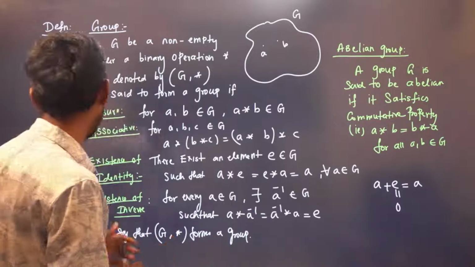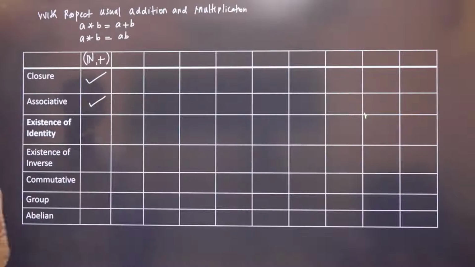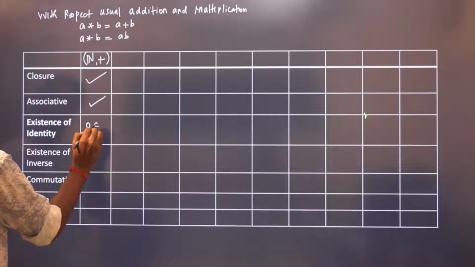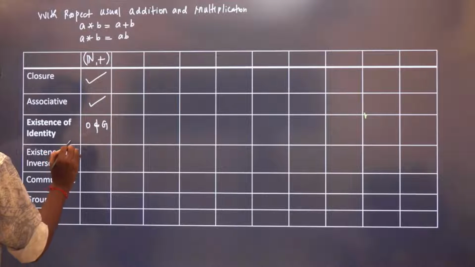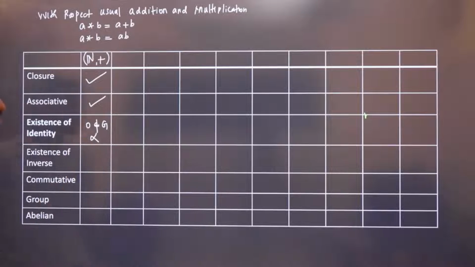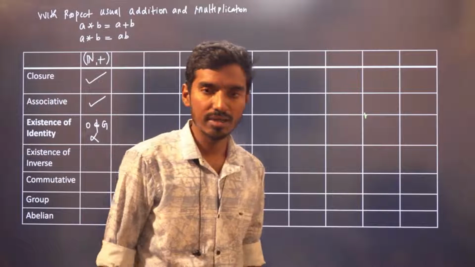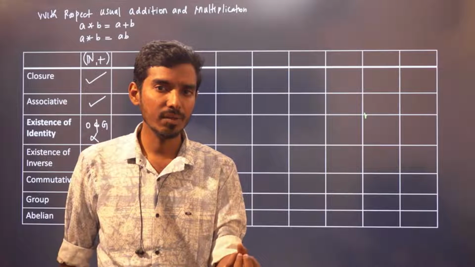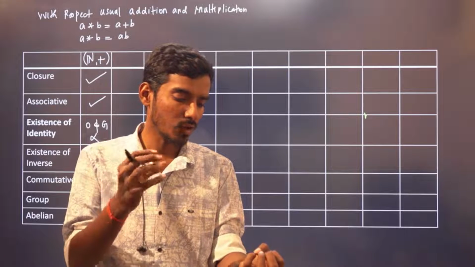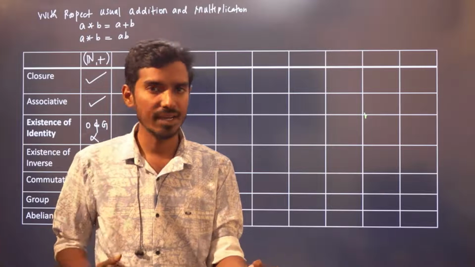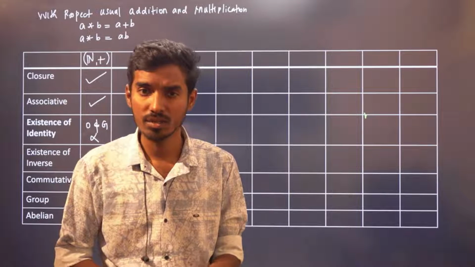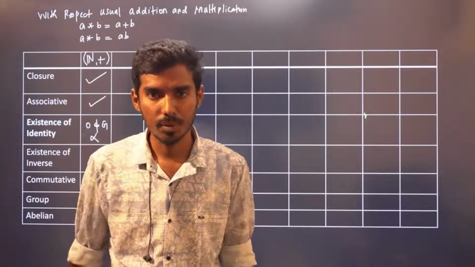But 0 is not in the natural numbers. 0 does not belong to G. So therefore, there is no identity element. Is it clear? For all A, there exists an element E such that you add A with E to get A again. Obviously, E has to be 0, but 0 is not a natural number. Therefore, there is no identity element.